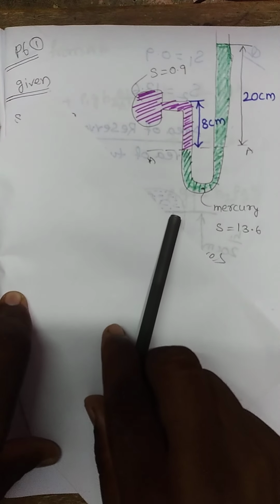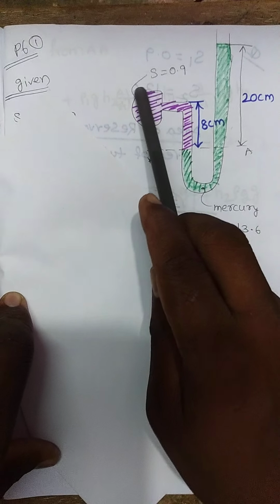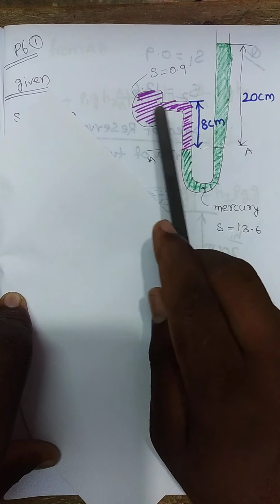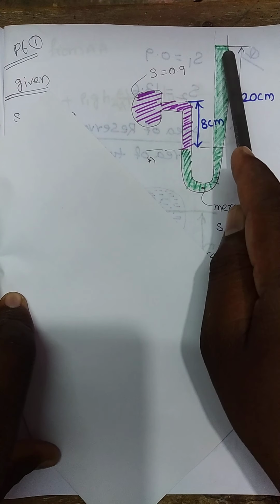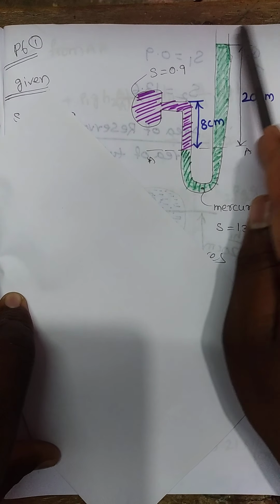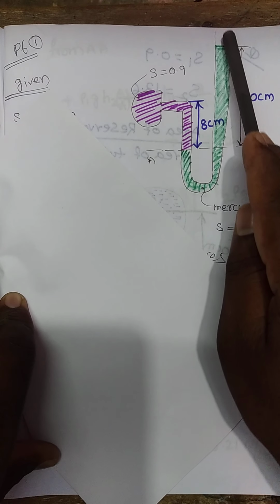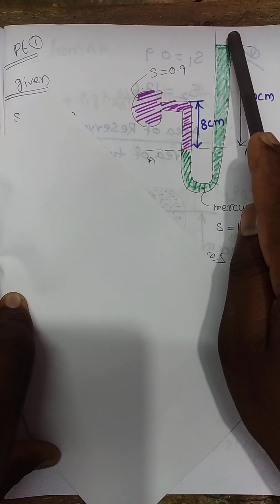Coming to the problem, there is a limb here which is connected with a U-tube, and it is open to atmosphere, but atmospheric pressure is neglected because nothing is given in the question.